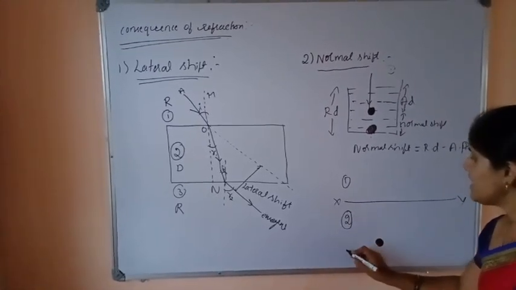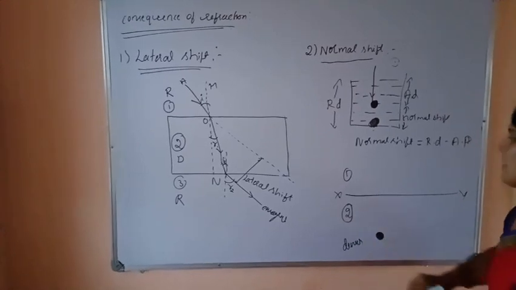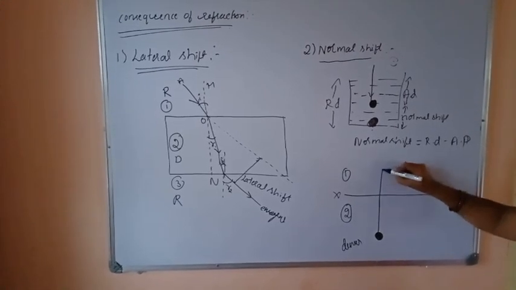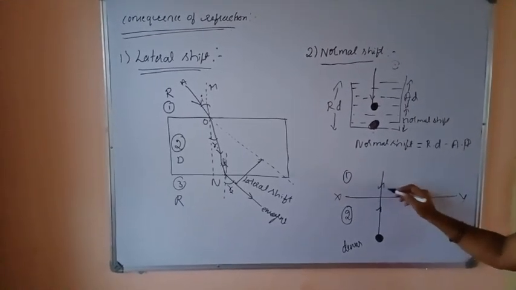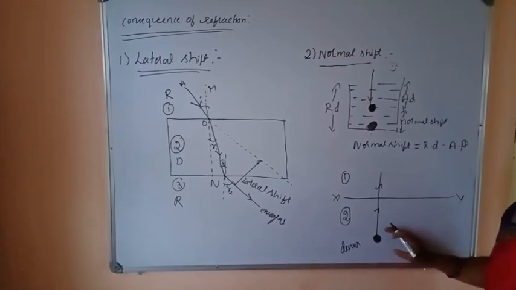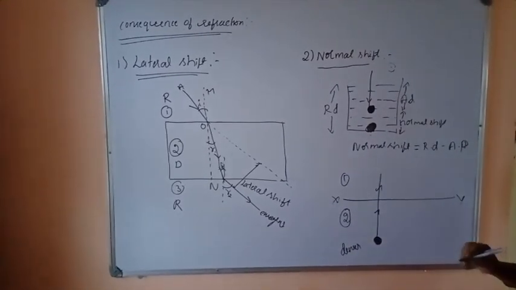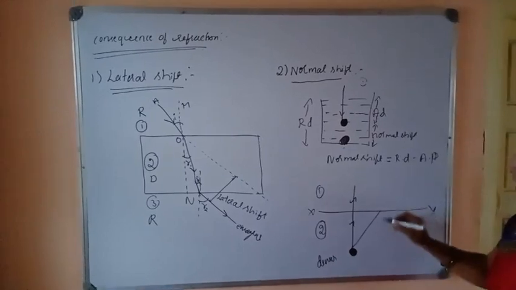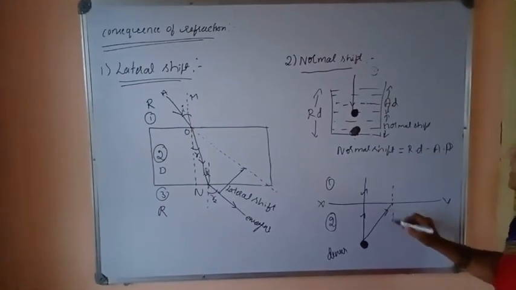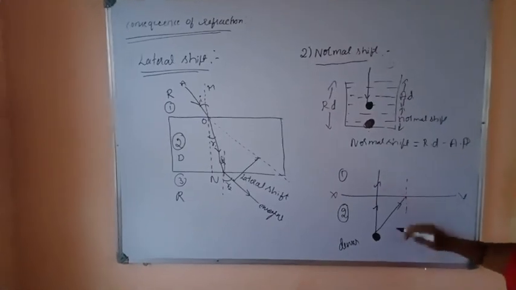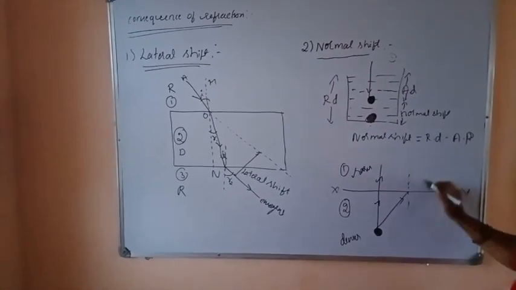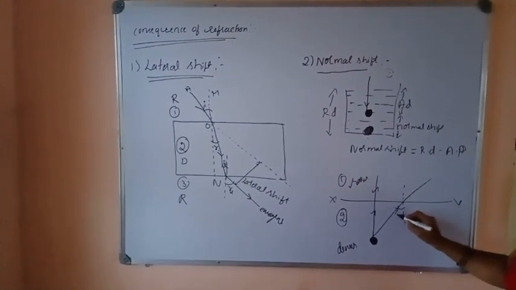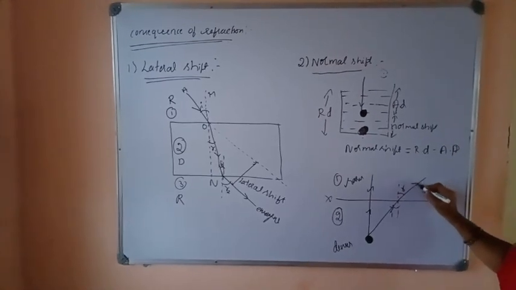Okay, it is in the denser medium. Assume this object is in the denser medium. Let us consider a ray which is incident along the normal direction. For normal incidence, it travels undeviated; the angle of incidence is 0 degree and the angle of refraction is also 0 degree. Let us consider another ray which travels from this denser to rarer medium. It gets refracted. Its velocity increases, so it bends away from the normal like this. So this is the angle of incidence and this is the angle of refraction.